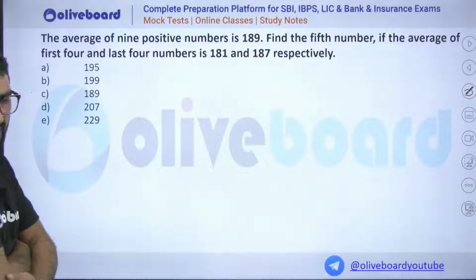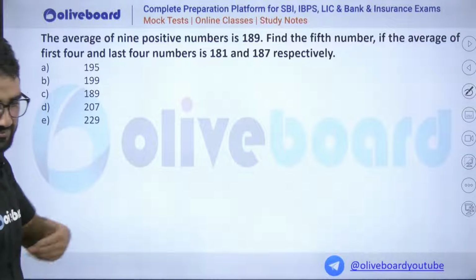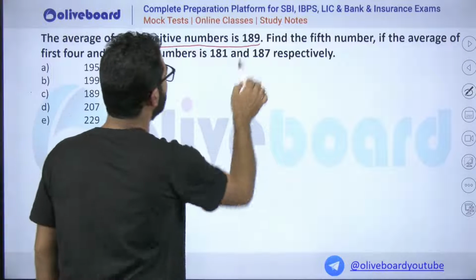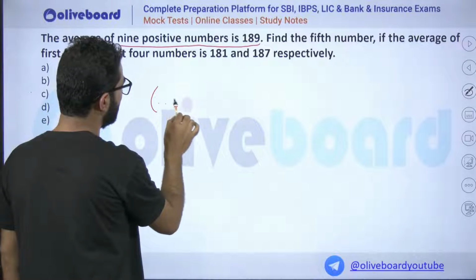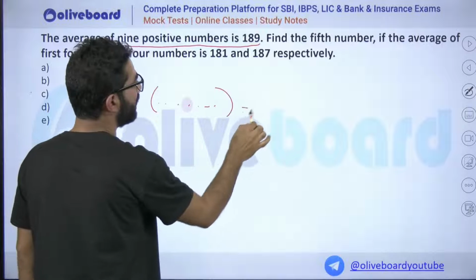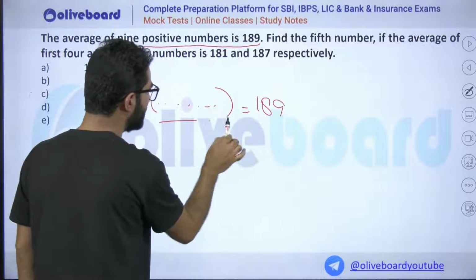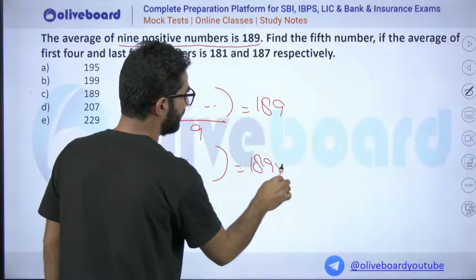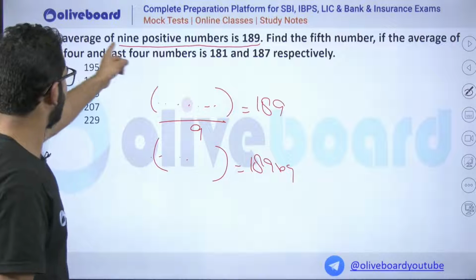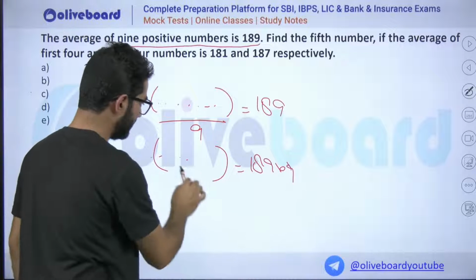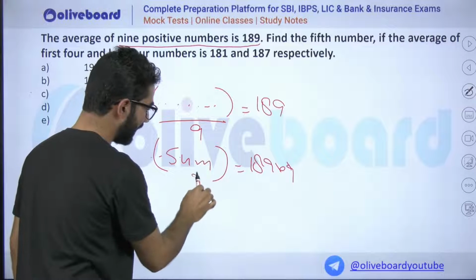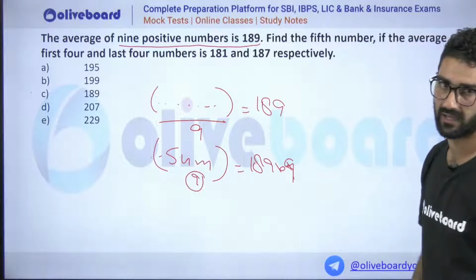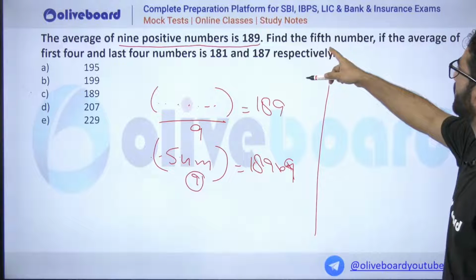This question looks so simple, as we have already done this type of question. I'm just giving you the hint on how to calculate. The average of 9 positive numbers is given as 189. So I can find the sum of these 9 numbers: it will be 189 multiplied by 9. The sum of 9 numbers will be this much, so you got this number now.